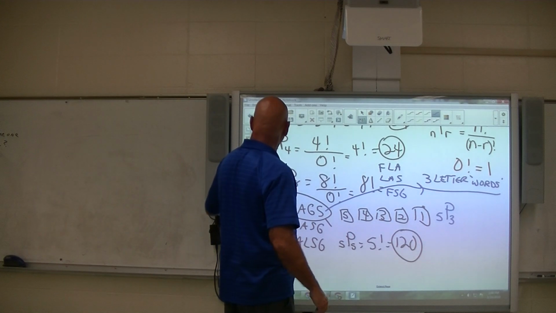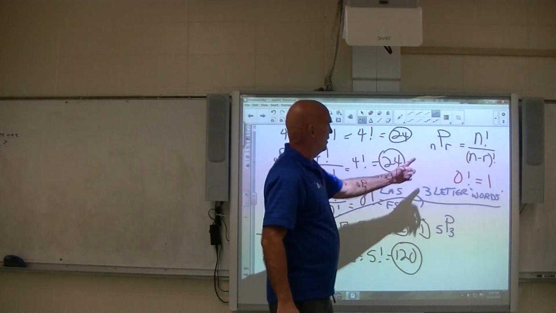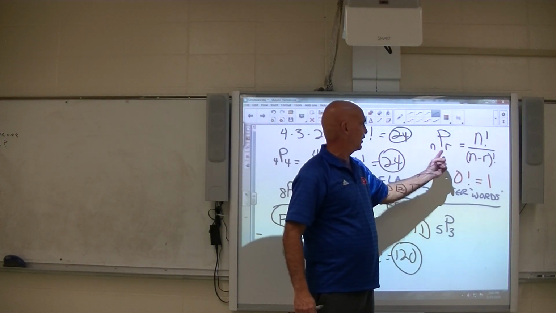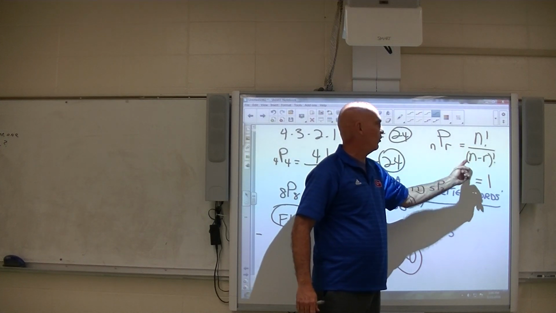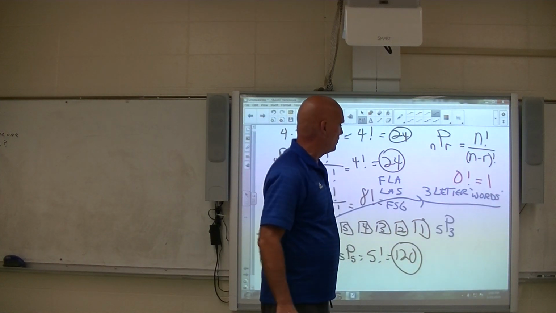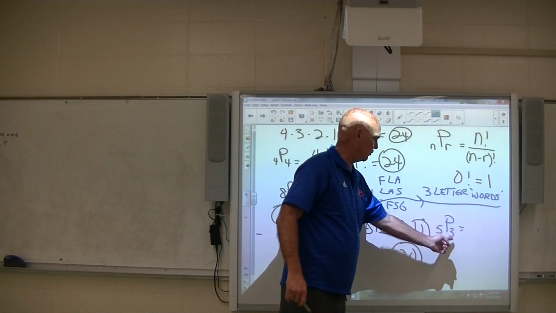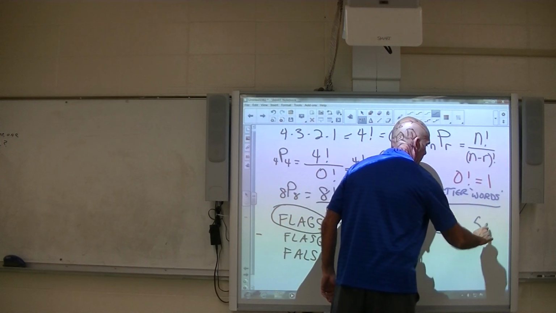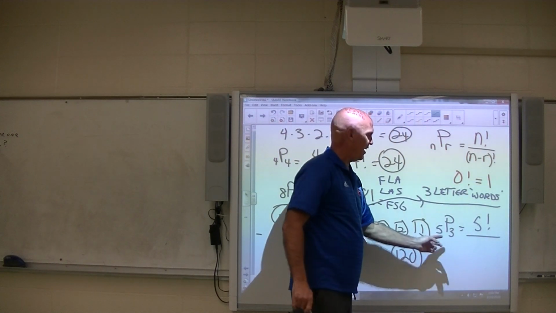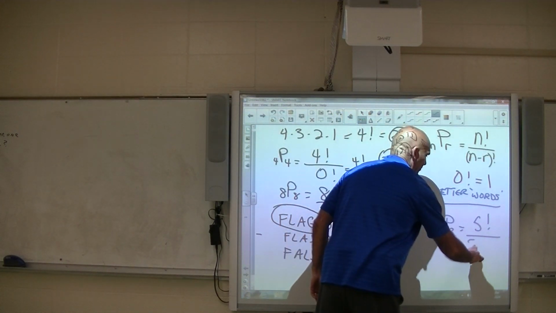So this is the formula that you're going to have to know. The number of permutations of n things taken r at a time is n factorial over n minus r factorial. So 5 things taken 3 at a time. Obviously this is n and this is r. It's 5 factorial over 5 minus 3 factorial.